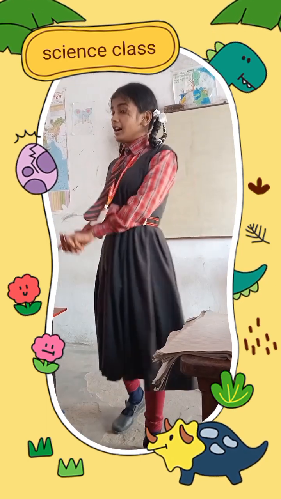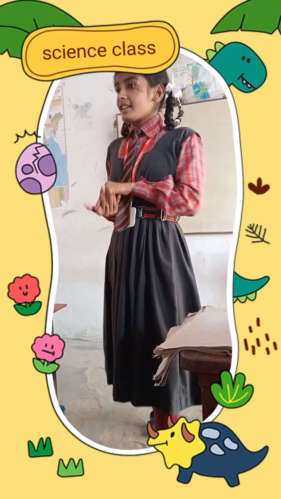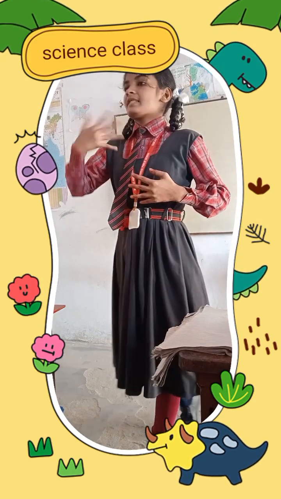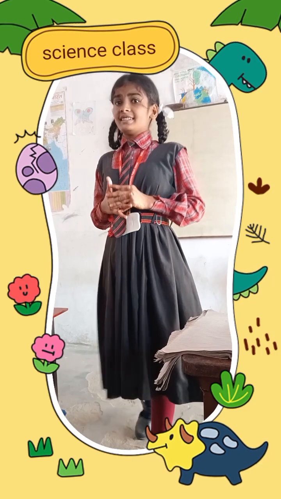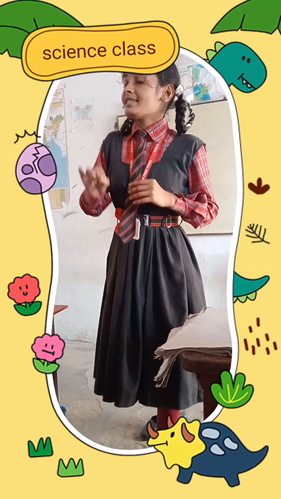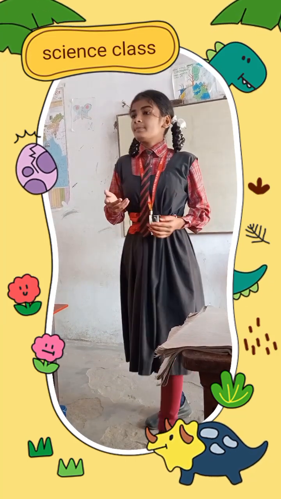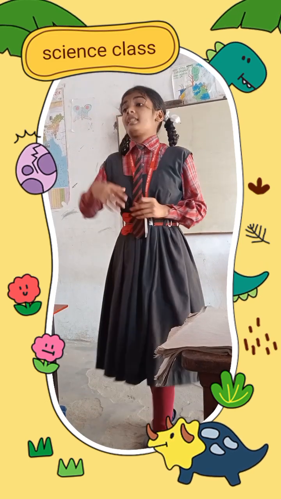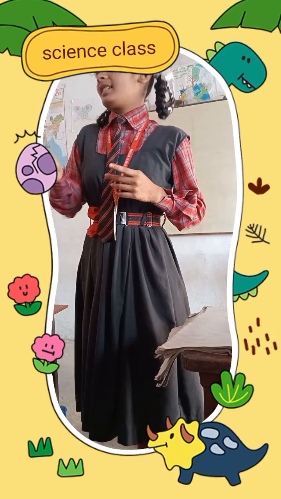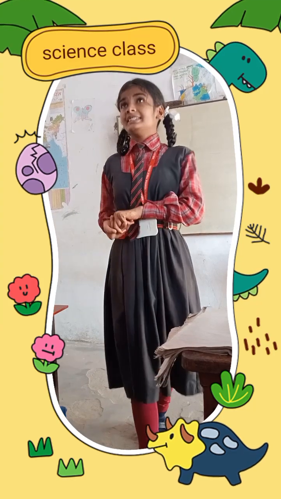And the next is harmful effects of microorganisms. Microorganisms are harmful in many ways, such as they cause diseases in plants, human beings, and animals. The microorganisms that cause disease are called pathogens. There are two types of diseases: communicable disease and non-communicable disease. A disease that is transferred from a sick person to a healthy person is called communicable disease. A disease that does not transfer from a sick person to a healthy person is called non-communicable disease. Examples of communicable disease are flu and cold, and examples of non-communicable disease are lung cancer and stomach pain, etc.